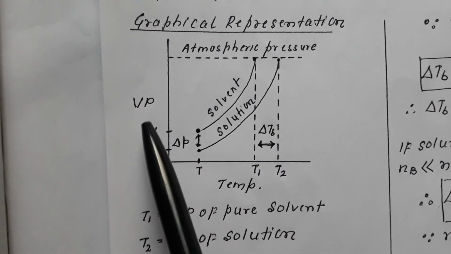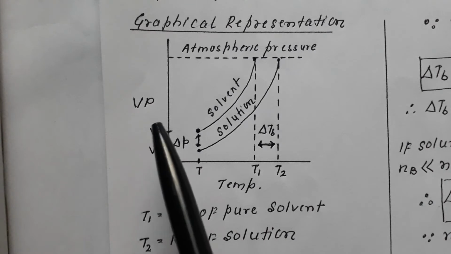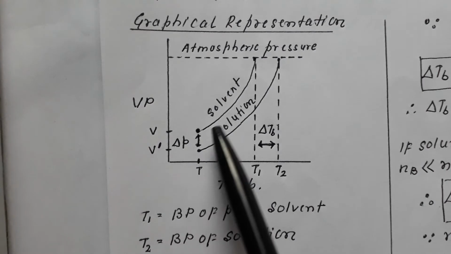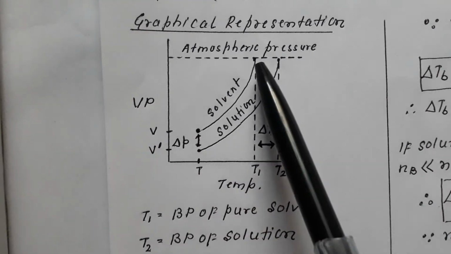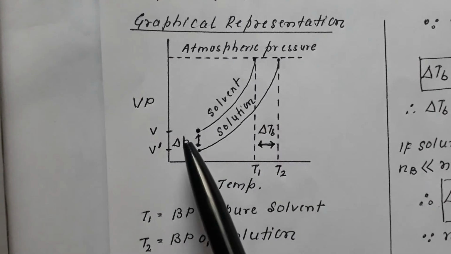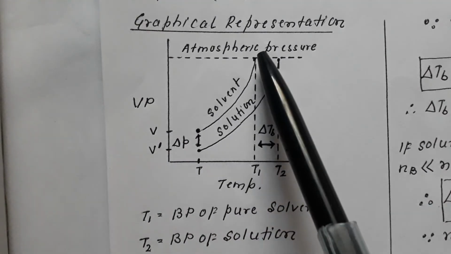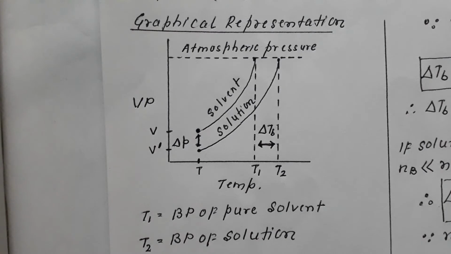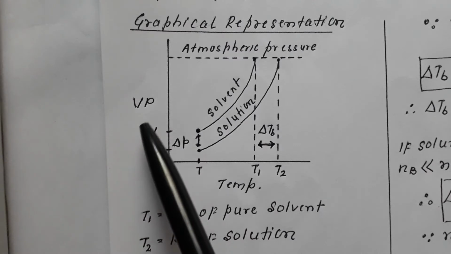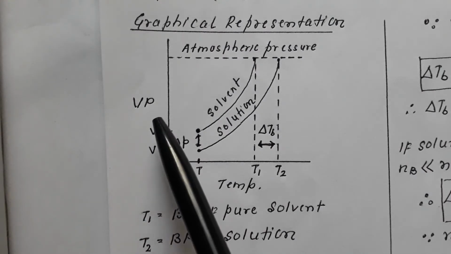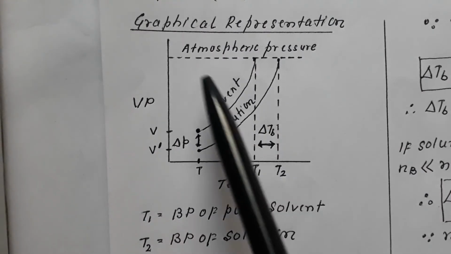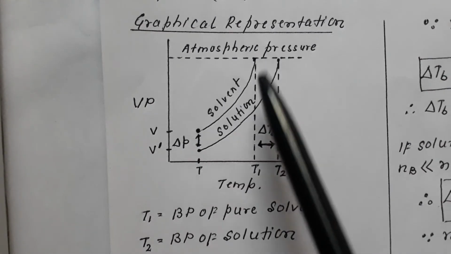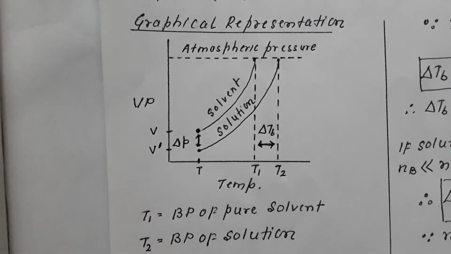The vapor pressure of any liquid can be at most equal to atmospheric pressure. Once the vapor pressure becomes equal to atmospheric pressure, that liquid starts boiling. Remember, in an open system, the vapor pressure of a liquid cannot exceed the atmospheric pressure.